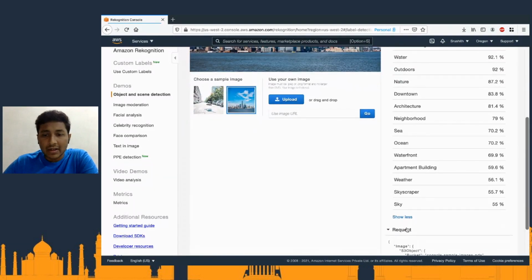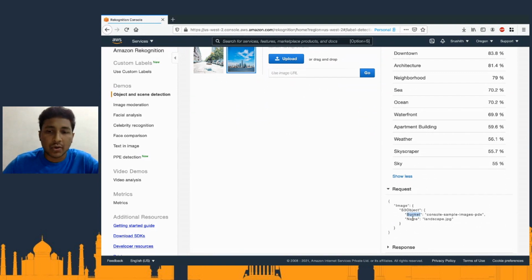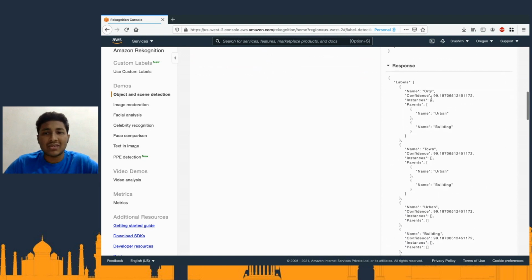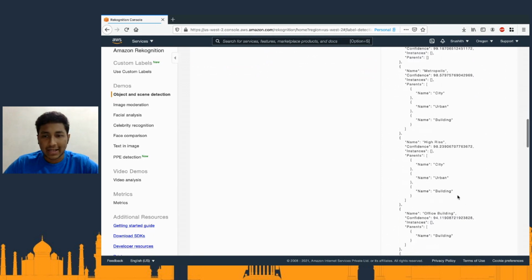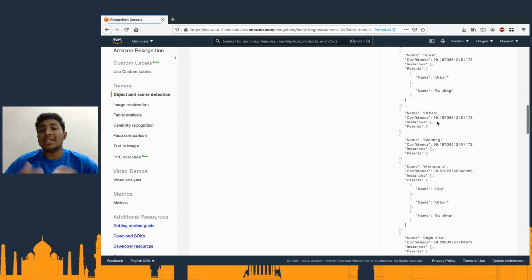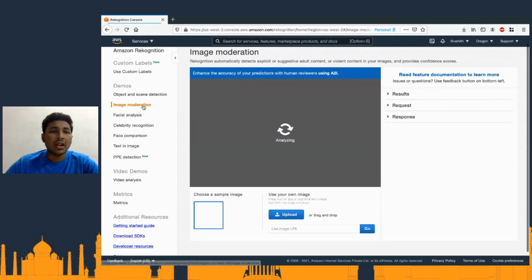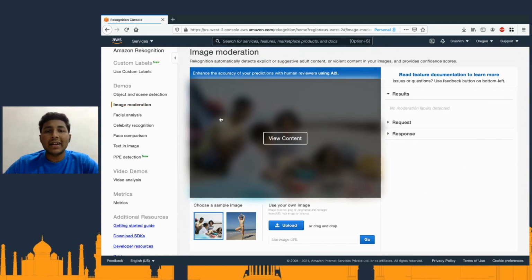And if you want to see the request, essentially a request is nothing but the image, and that image will be stored in S3. We just provide the bucket name in which the image is stored and the name of the file. And the response is going to be, again, a bunch of things. So it's a city, what is its confidence, and a bunch of things. These are the responses that we get from Amazon Rekognition. So this is with object and scene detection, and next is image moderation. So this is the one that I was talking about, the adult content, right?